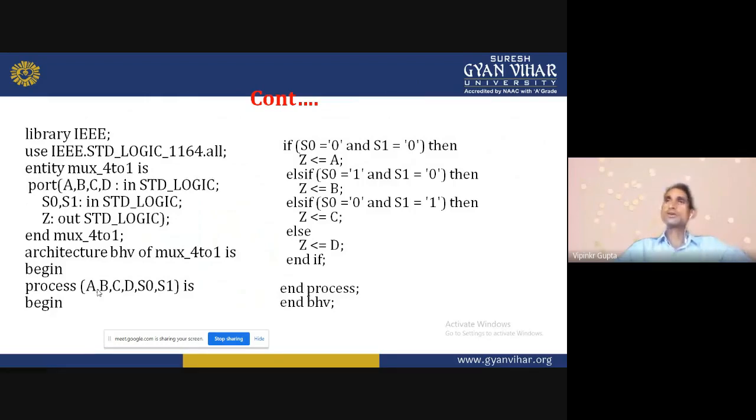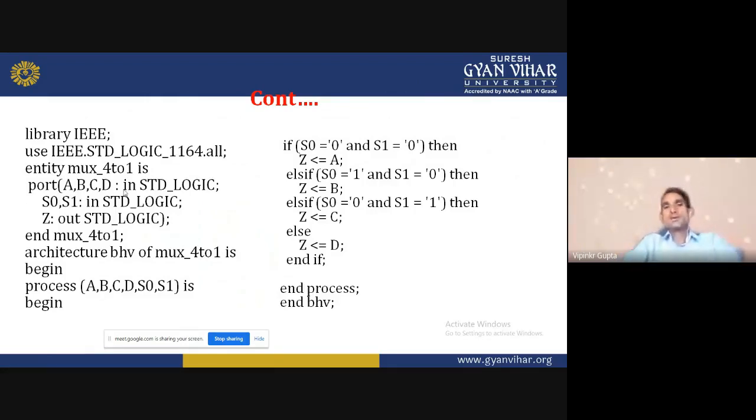When S0 S1 is 1 0, then it will select the B input. When S0 S1 is equal to 0 1, then C will be selected. And when S0 S1 is equal to 1 1, then D will be selected. According to that, we can write the architecture.